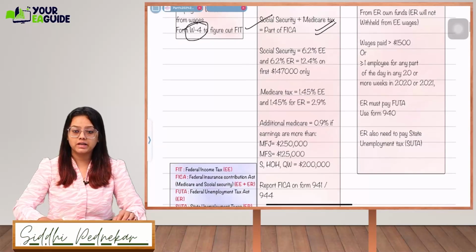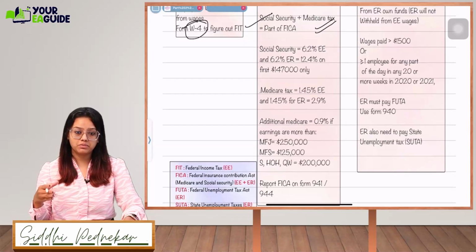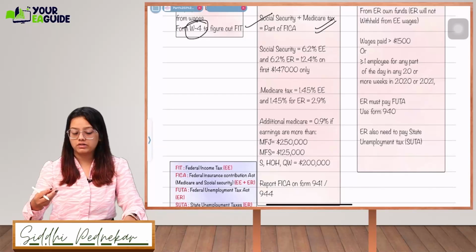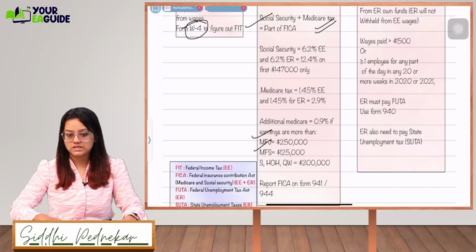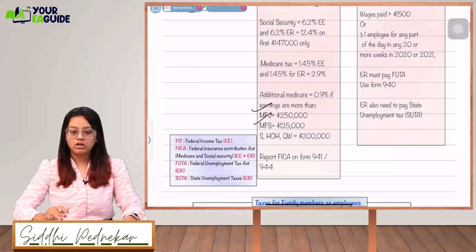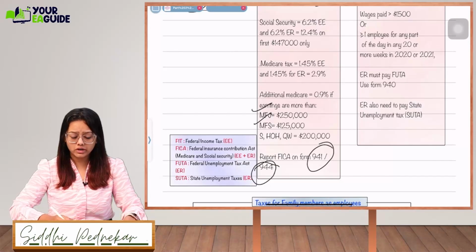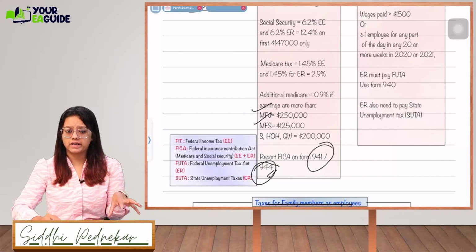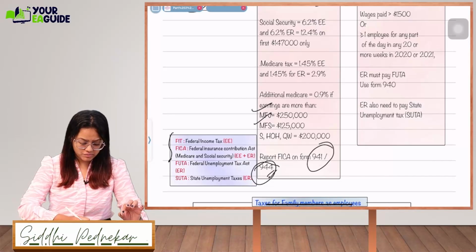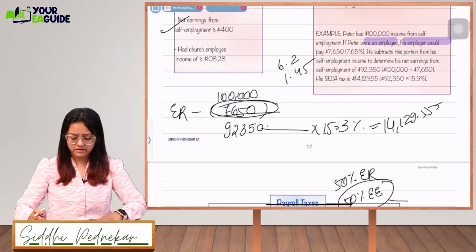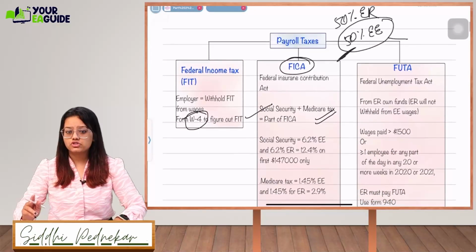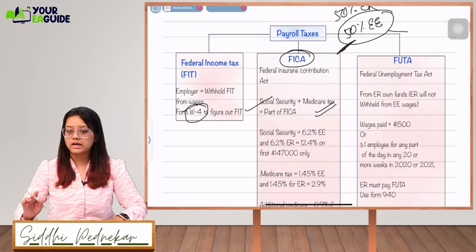Additional Medicare will be applicable over here also, 0.9%, if your earnings are more than a certain amount, that is 250,000, 125,000 and 200,000 in case of MFJ, MFS and single, HOH or QSS. You have to report all these taxes on your Form 941 or 944. This is specifically for agriculture and some small taxpayers. So these are some full forms mentioned over here. We already know the full forms: Federal Income Tax, FICA is Federal Insurance Contribution Act, and FUTA is Federal Unemployment Tax Act.